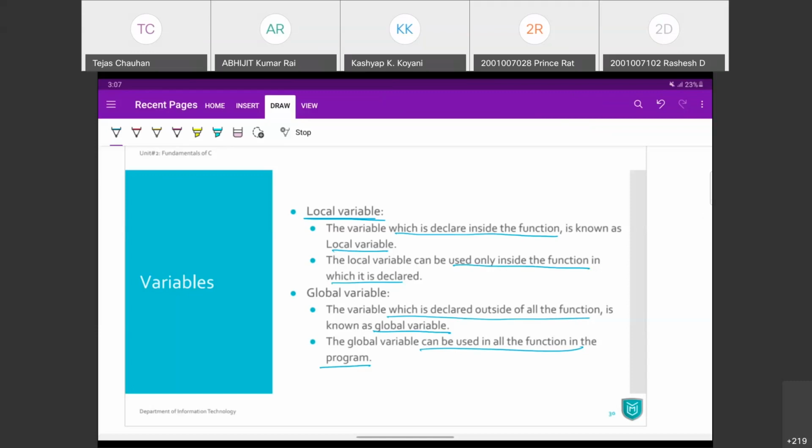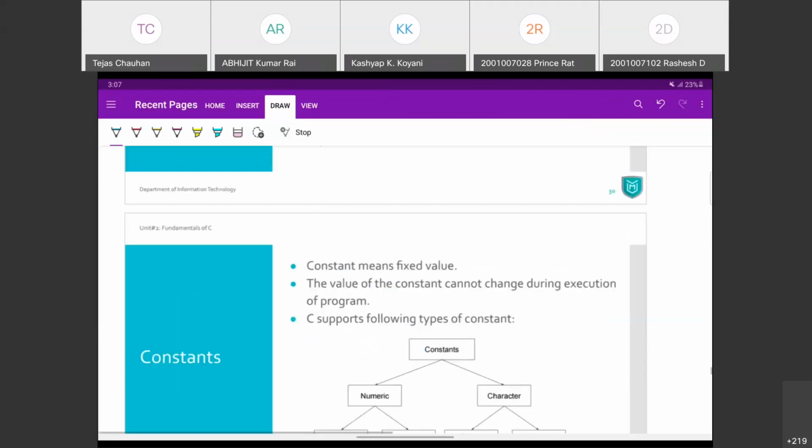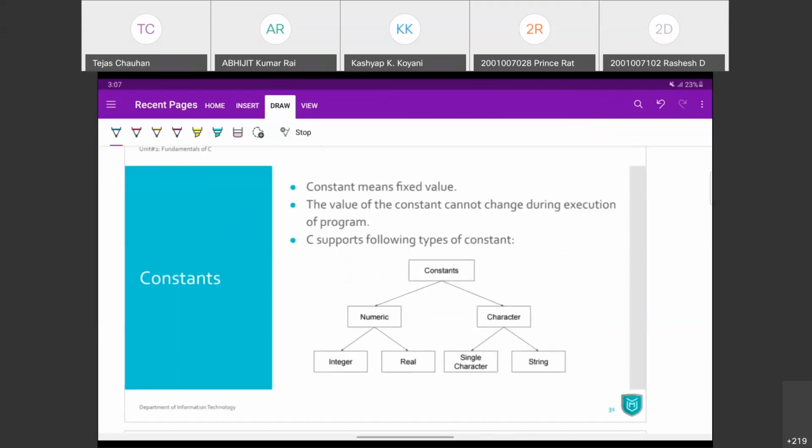Fine. So that's what the variable is. Next is some constants. So we have seen C token identifier, we have seen C token keywords, and this is the third C token, constants.